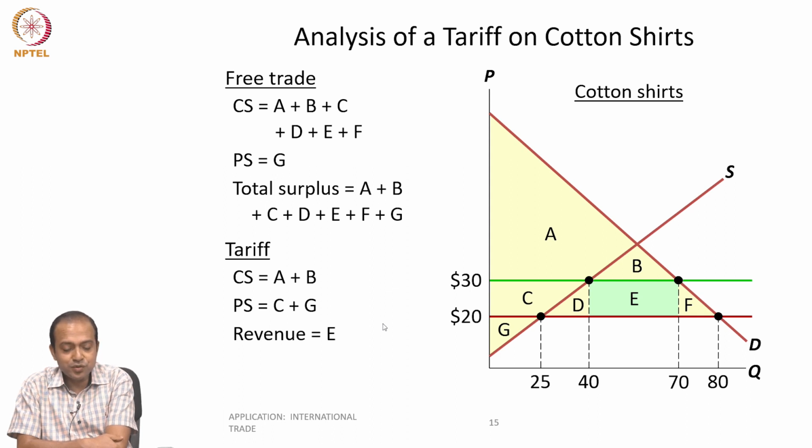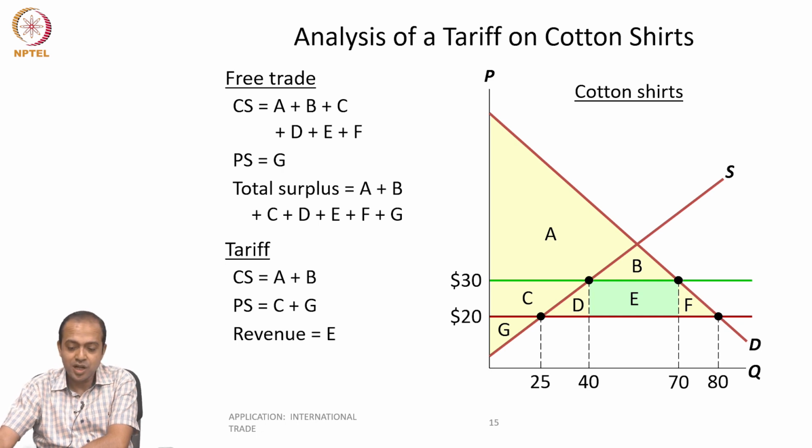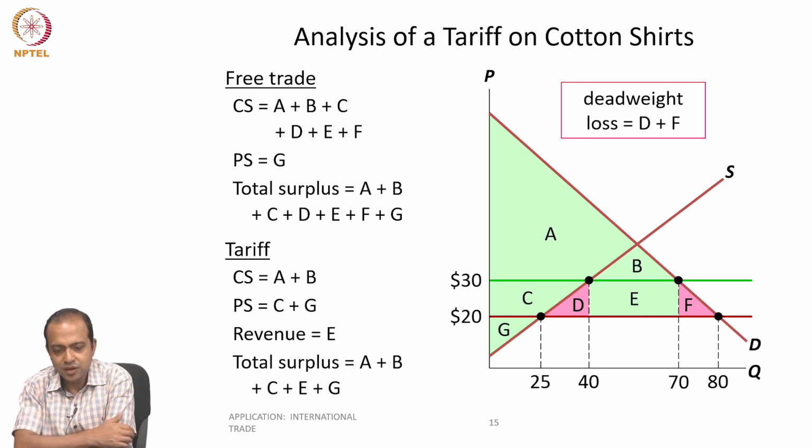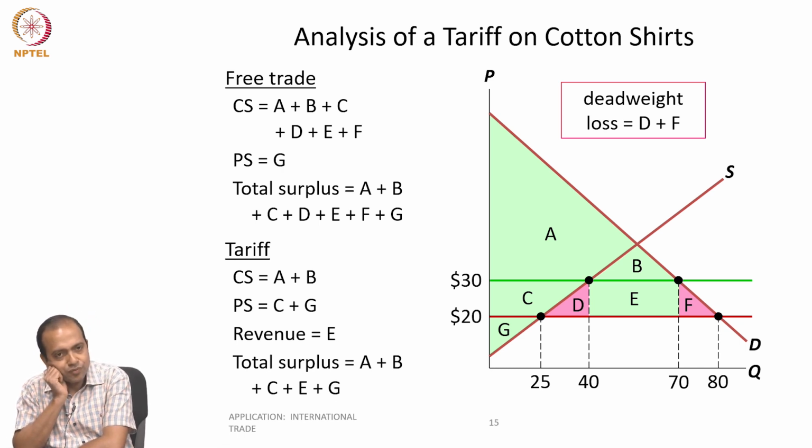Entire fall in consumer surplus is not going to the government's pocket. Rather, this area, this D and F, look at this. This is getting lost actually. And this is called deadweight loss.